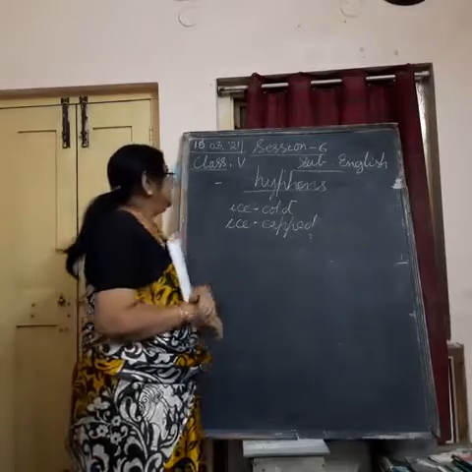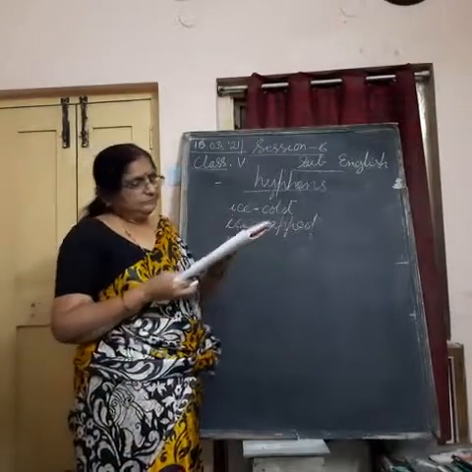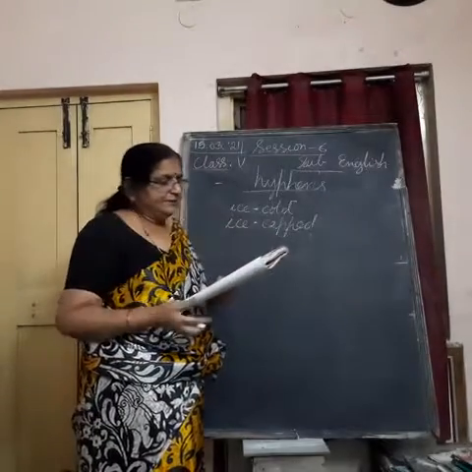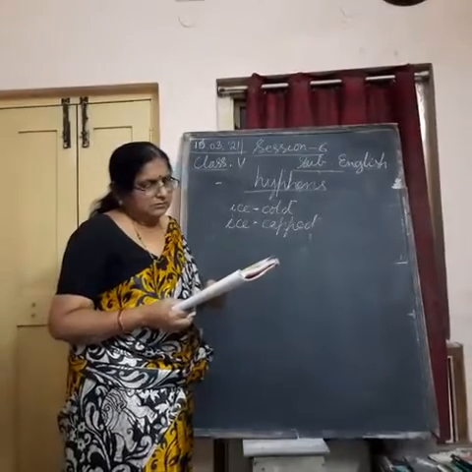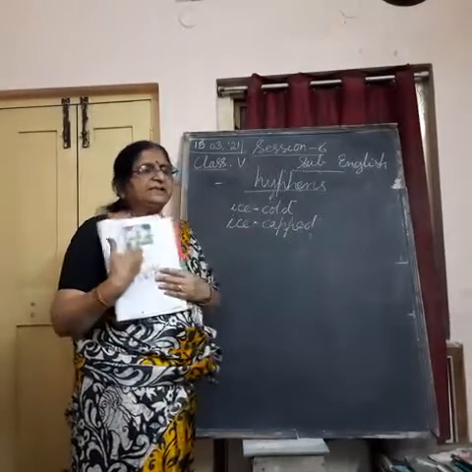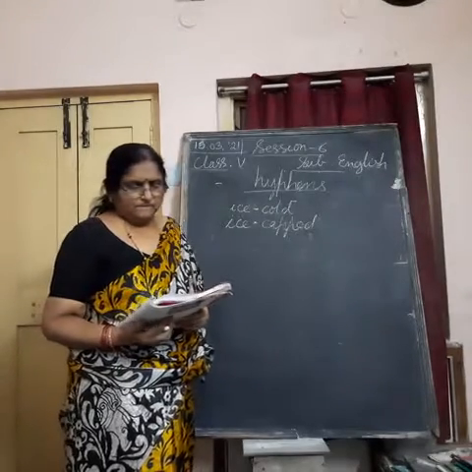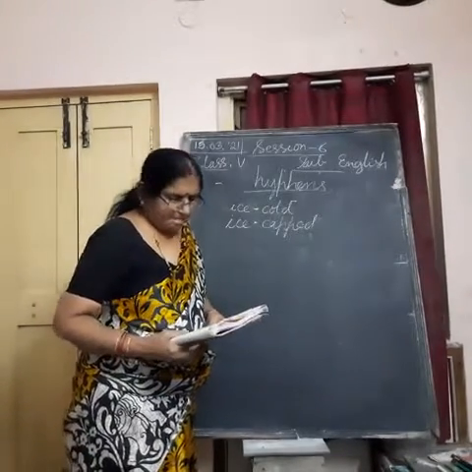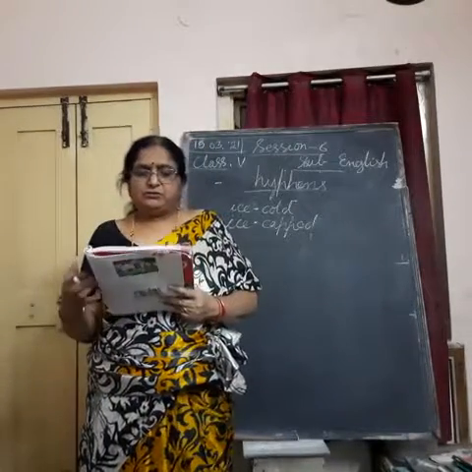Understand? But in such a case, we are using a hyphen between the words. I met a good-looking girl. When to use a hyphen, when not to use a hyphen.